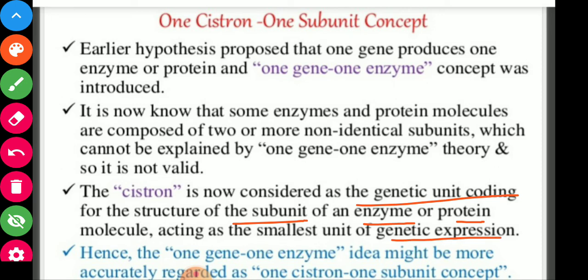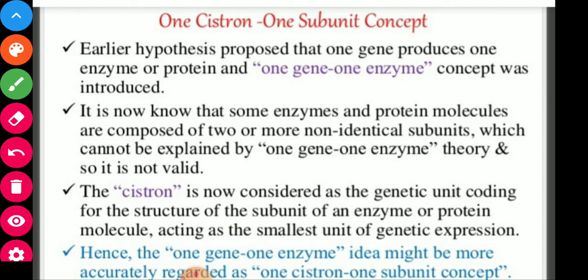Hence, the one gene, one enzyme idea might be more accurately regarded as one cistron, one subunit concept. So now we can say one cistron is responsible for one subunit, not one gene, one enzyme.